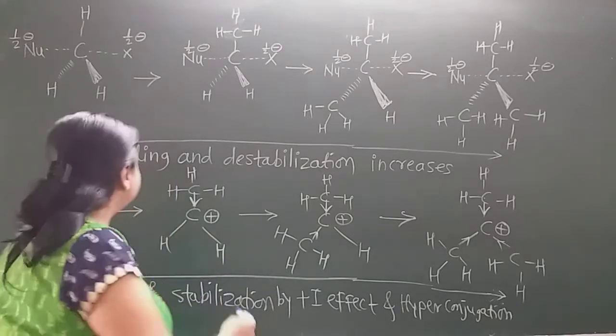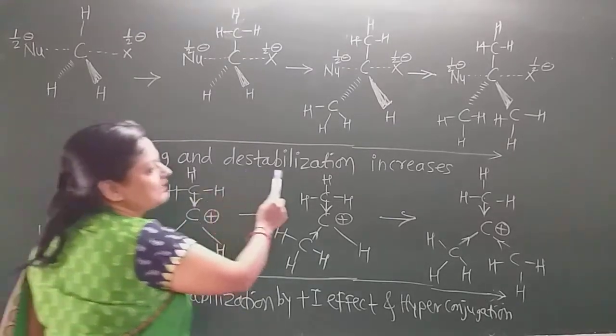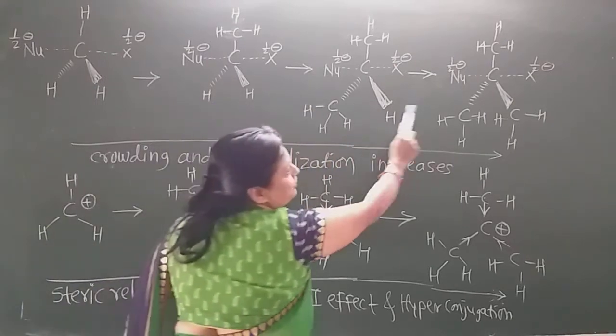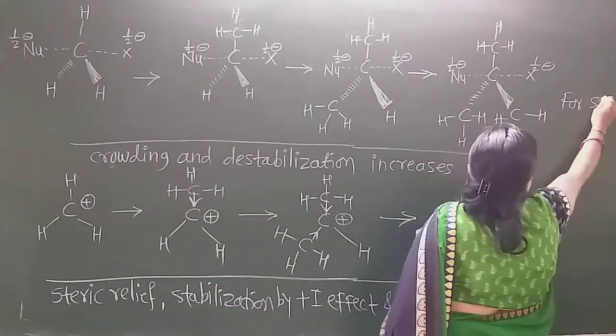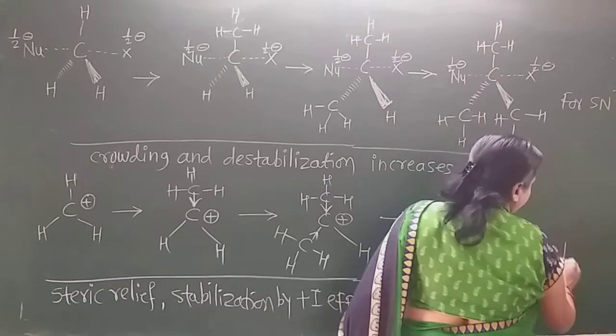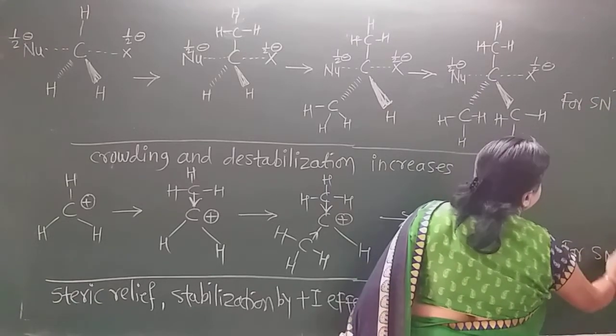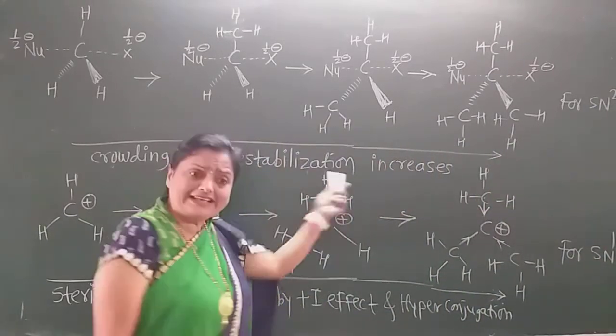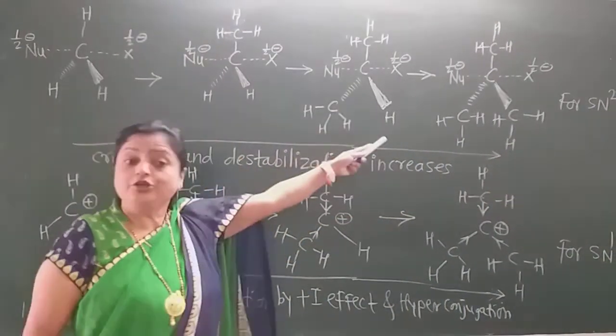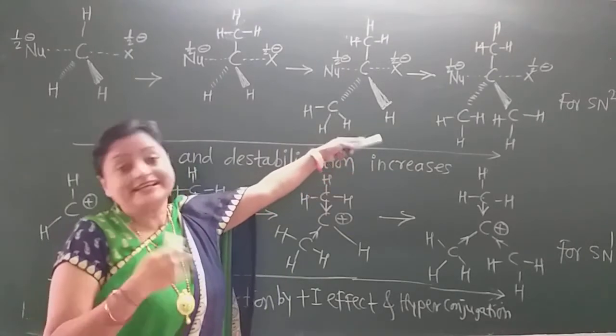Now see here, crowding and destabilization increase for SN2. Write down in this way: this is for SN2, and this is for SN1. For SN2, destabilization increases, which means the SN2 mechanism decreases.